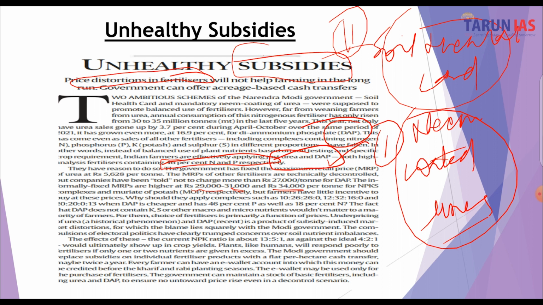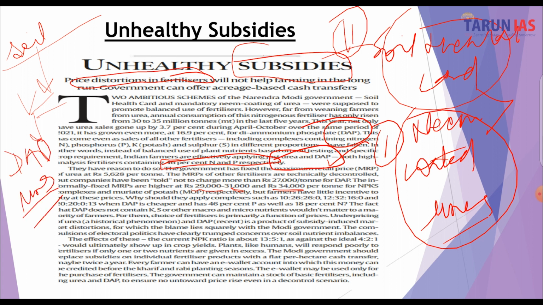Now, if I talk in the context of these two schemes, the soil health card basically talks about how much percentage of a particular nutrient has to be applied to the soil. So in response to this proportion fixed policy, a farmer has to buy different kinds of fertilizers. However, they are not doing so because there is no incentive when they can directly apply DAP and urea. This is what the article wants to say, and that's the reason why the title is unhealthy subsidies, right?